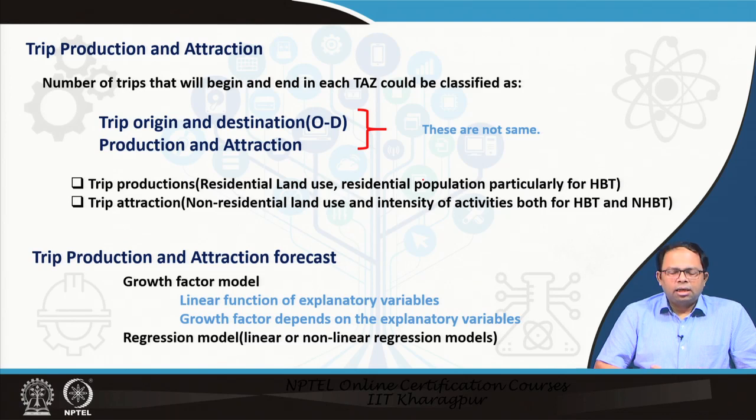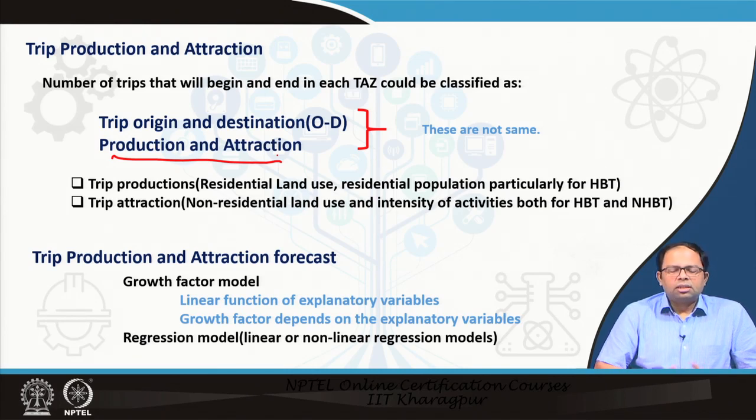The reason why we have these two classifications is because the first classification, trip origin and destination, we sometimes use when we develop our travel matrices, like where the trip originates, where it ends, but it is not clear because sometimes the trip origin, like a residential zone, becomes a destination when the person is returning back home. So instead, we use production and attraction as the way to say how many trips are produced from a zone, how many trips are attracted to a zone. So this gives a more clear definition.